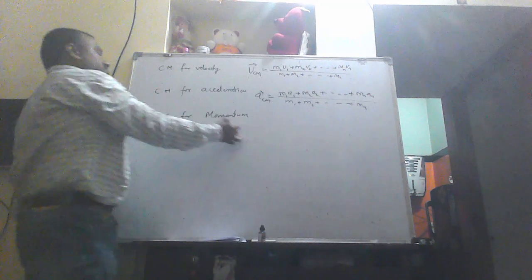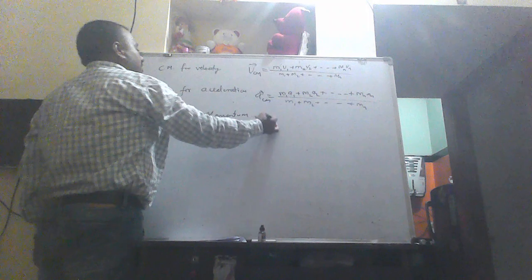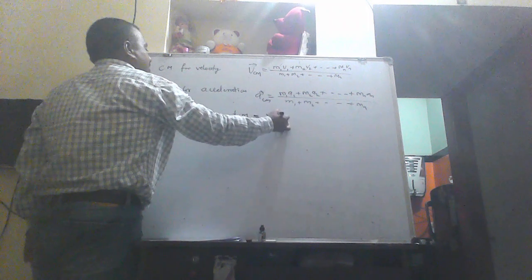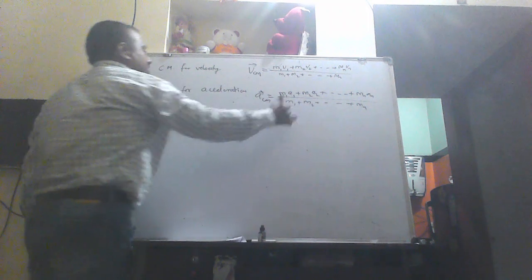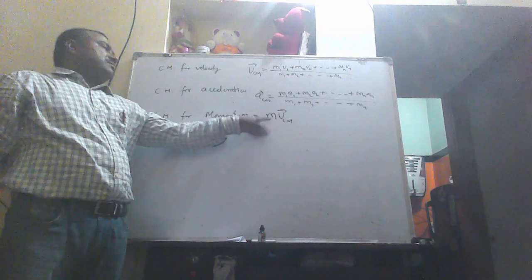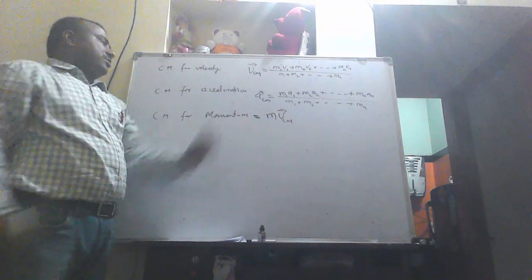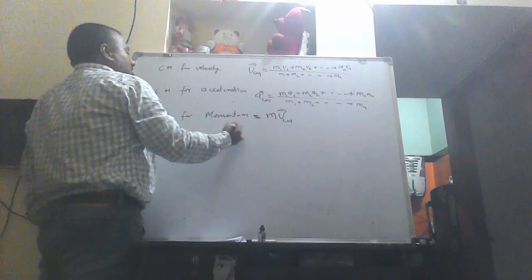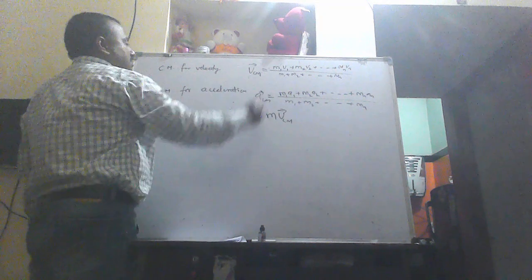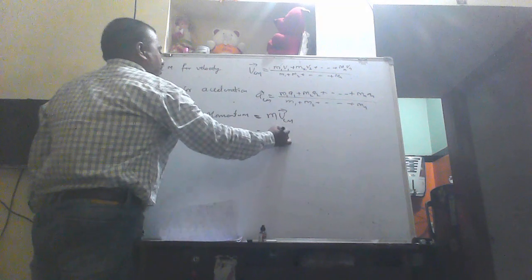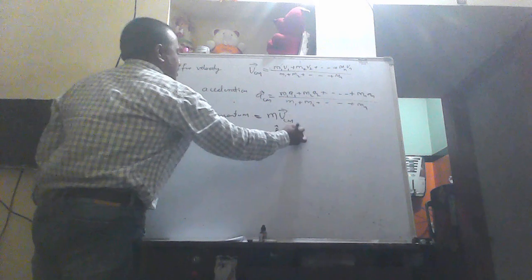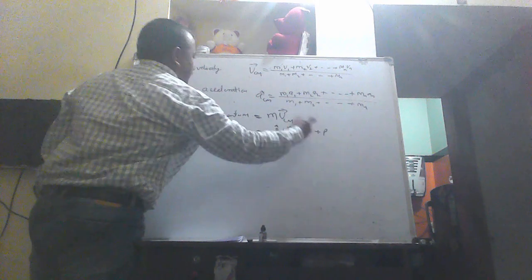Momentum. What is the momentum? Momentum is nothing but mass into velocity. So you take velocity of the center of mass and multiply it with the total mass, and you will get the momentum of the center of mass. So you can write it like this: P1 plus P2 plus and so on plus Pn.